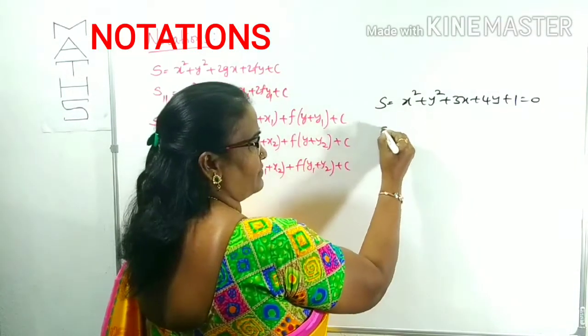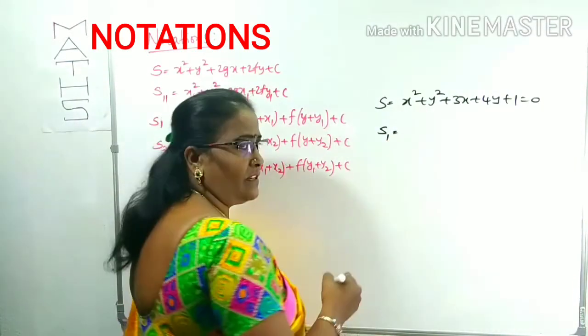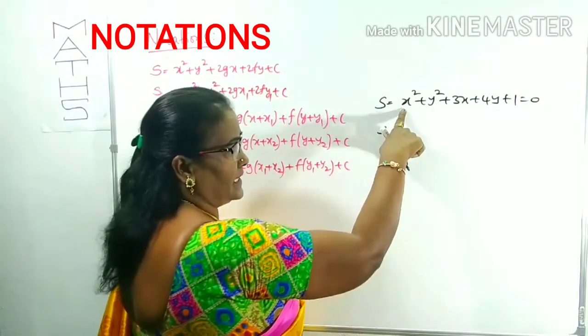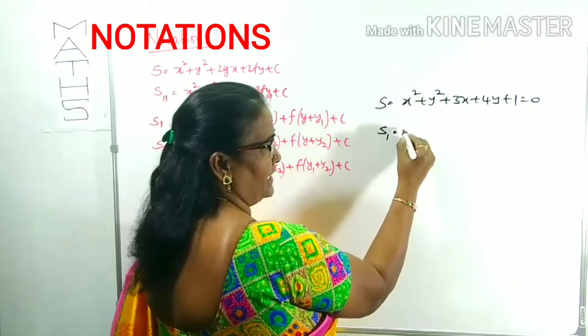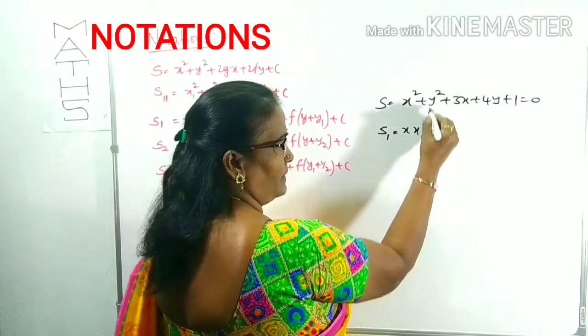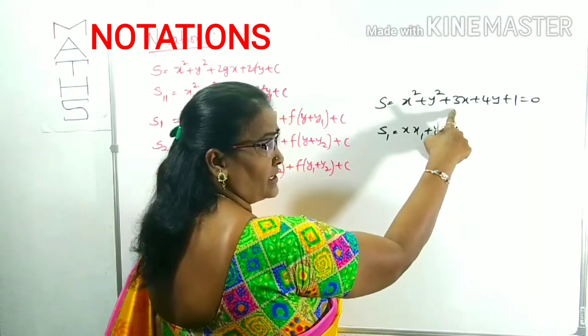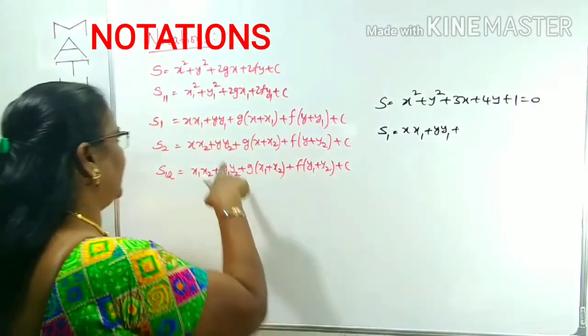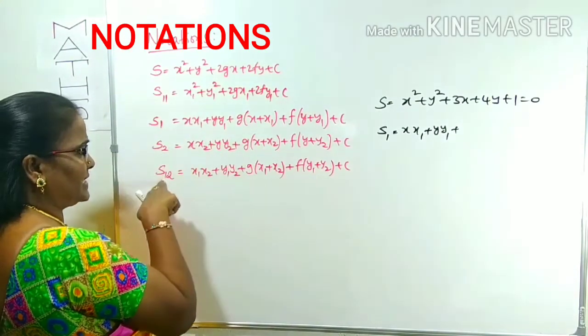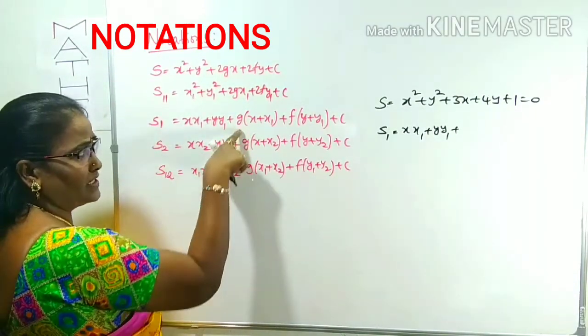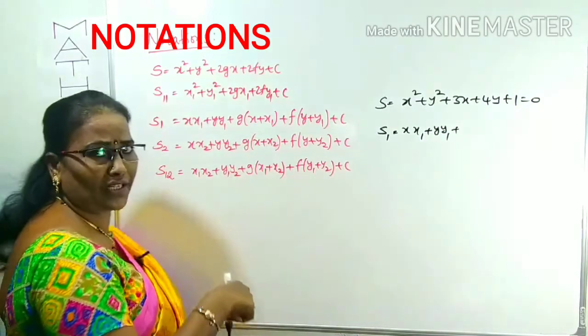After that, I want S1. S1 means what I said? For S1, we take the second degree terms like x square, we write x into x1, plus y into y1, and for the first degree terms we take half of the coefficients. The x coefficient is 3, so we take half of the 3. For S1, S2, S12 we take half of the x coefficient and y coefficient.